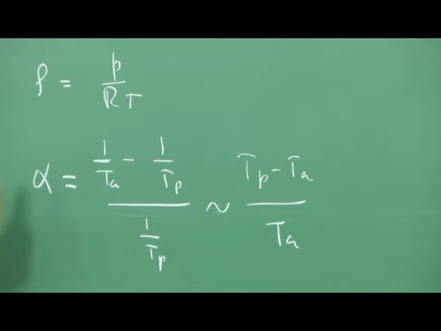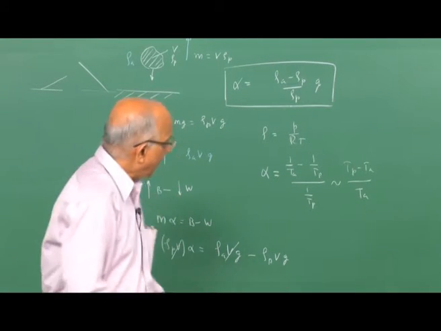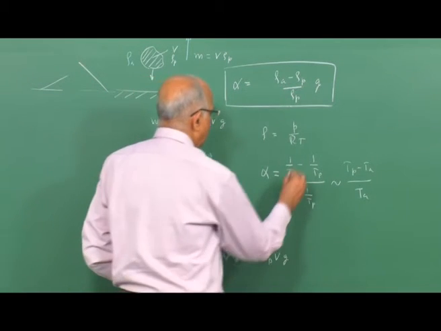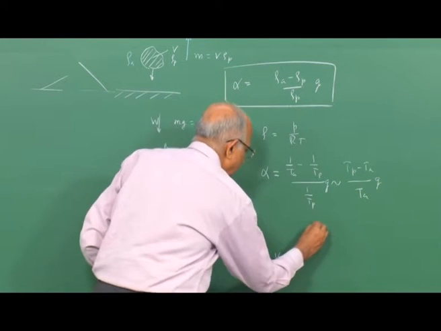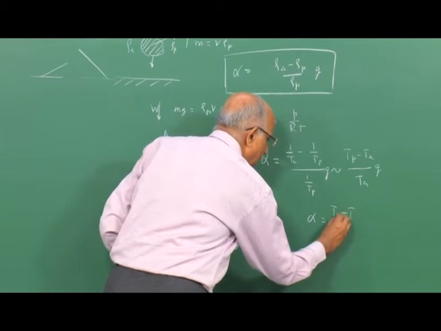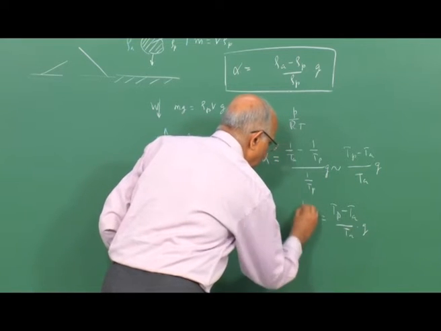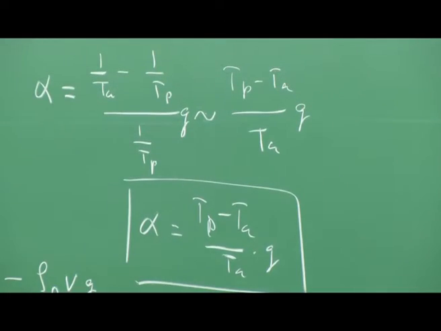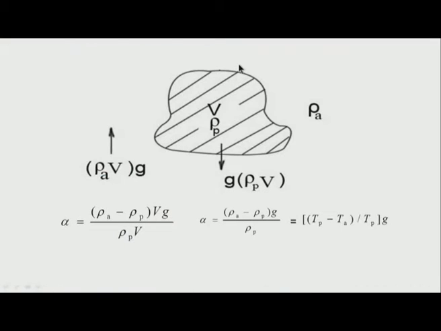And therefore, let us take a look at this particular one, and this is what I show here. I took alpha as multiplied by G, and therefore, I will have G over here, and therefore, I get alpha is equal to T p minus T a divided by T a into the value of G. This is the upward acceleration. Therefore, we find that when I have a parcel of gas, it can drift upwards.